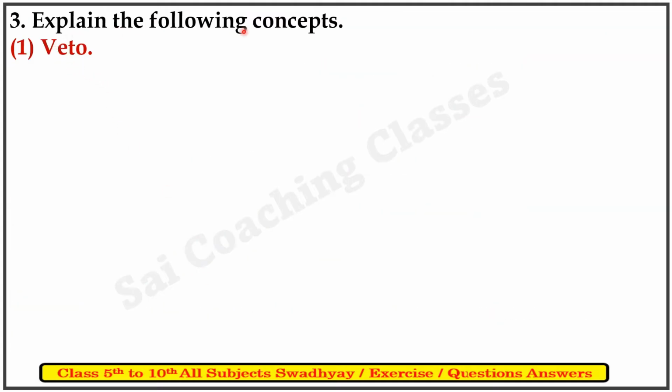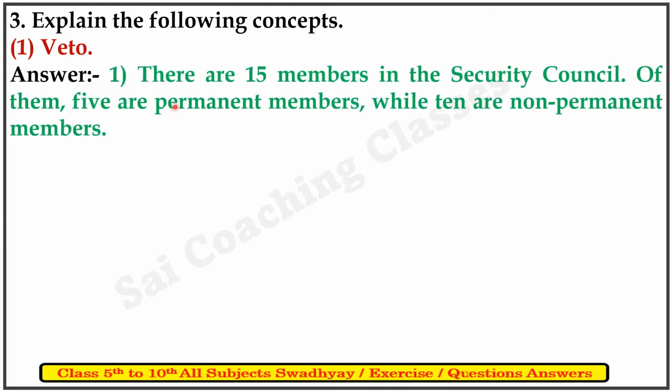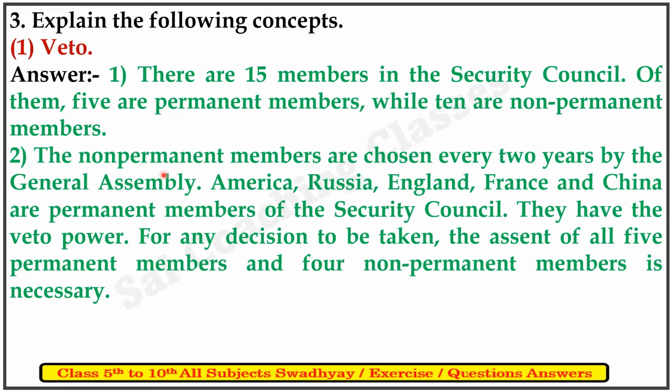Third, explain the following concepts. First, veto. Answer. First, there are 15 members in the Security Council. Of them, 5 are permanent members while 10 are non-permanent members. Second, the non-permanent members are chosen every 2 years by the General Assembly.